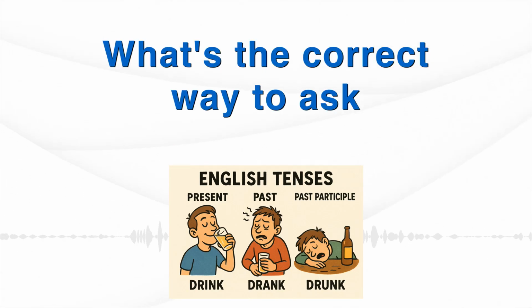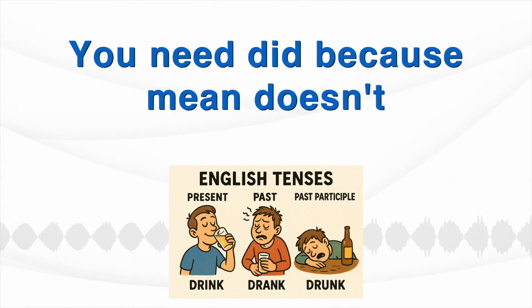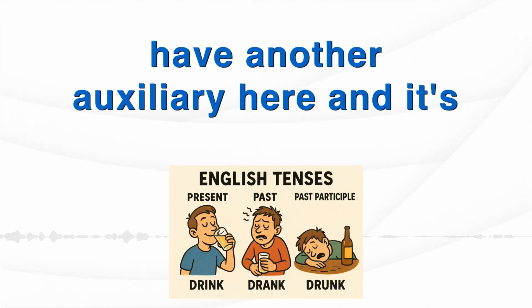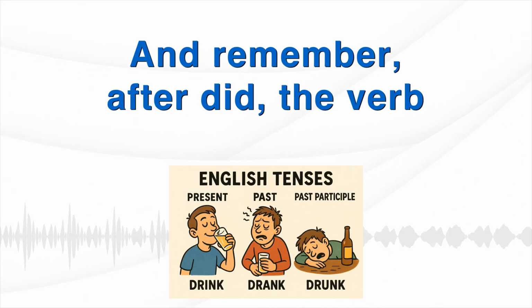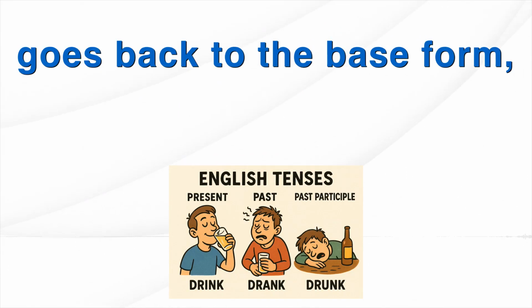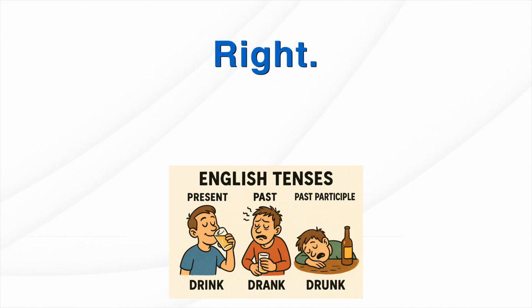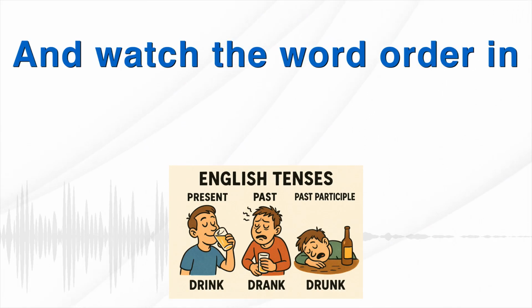What's the correct way to ask this using our do, does, did rule? You need did because mean doesn't have another auxiliary here, and it's past. So: what did you mean by saying that? And remember, after did, the verb goes back to the base form, mean, not meant. Right. Did you mean?